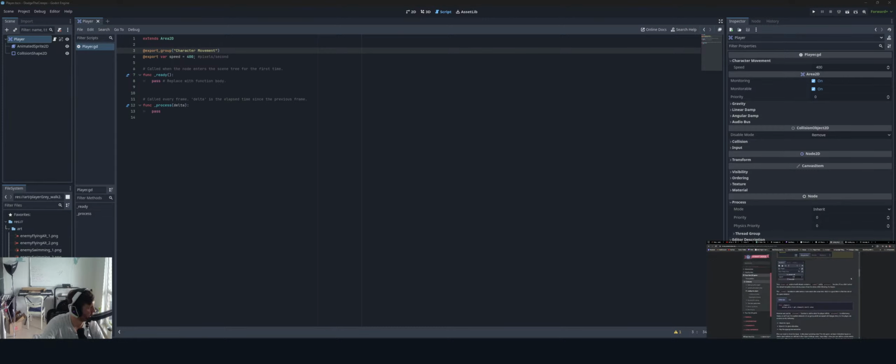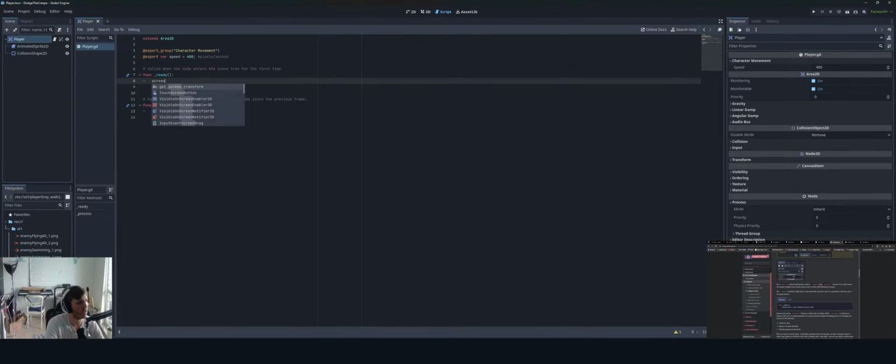So they say the underscore ready function is called when a node enters the scene, which is a good time to find the size of the game window. So we can replace it with the function body. We say screen size equals get viewport get rect dot size. Okay.